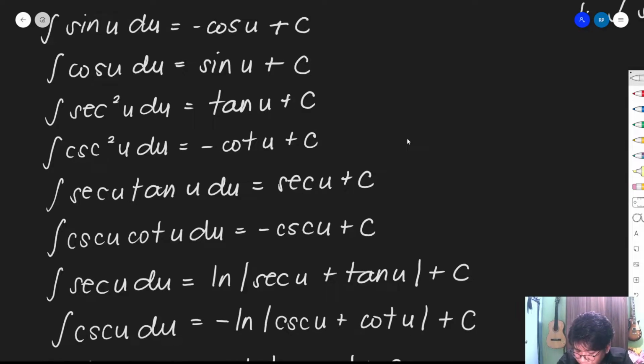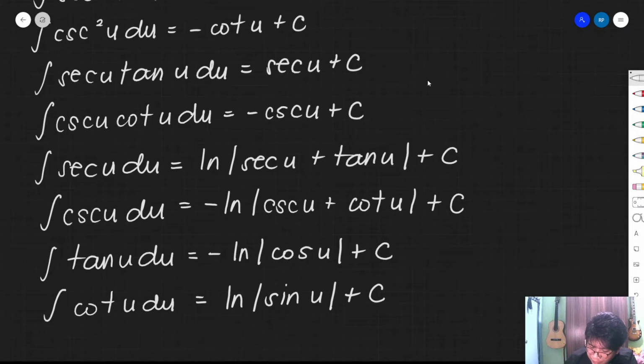Then we have the integral of cosecant u du that is negative natural logarithm of cosecant u plus cotangent u plus c. Then we have the integral of tangent u du that is equivalent to the negative natural logarithm of cosine u plus c. And lastly, we have the integral of cotangent u du is equal to the natural logarithm of sine u plus c. Okay?